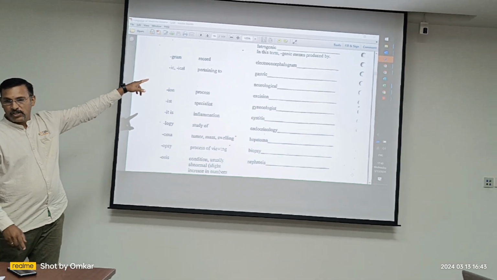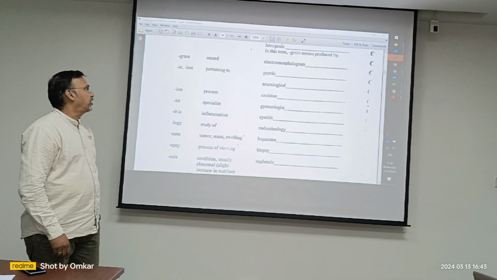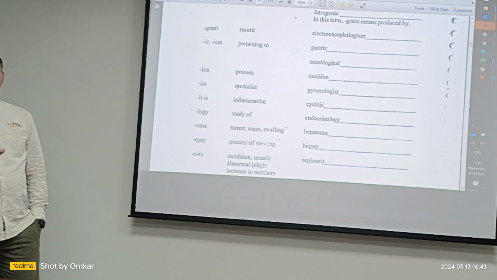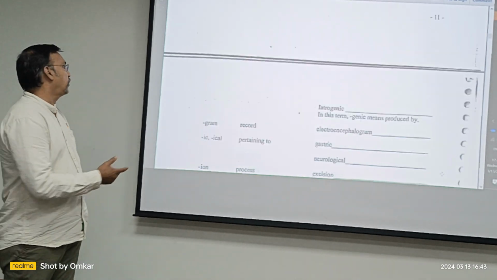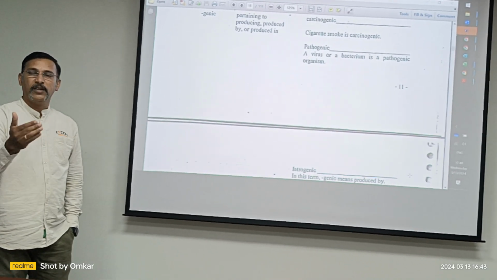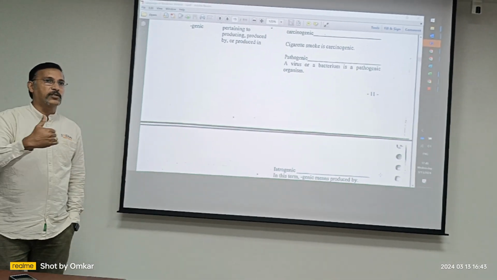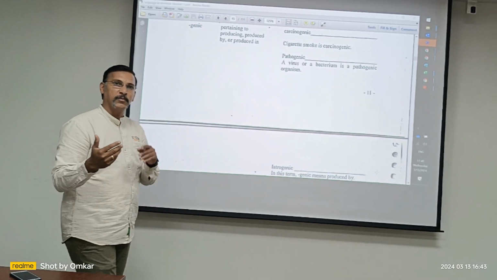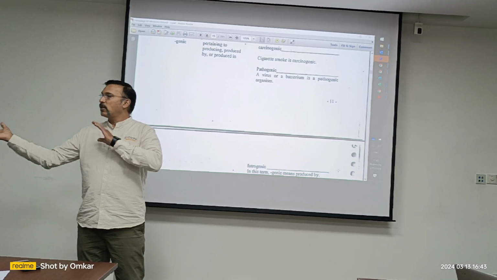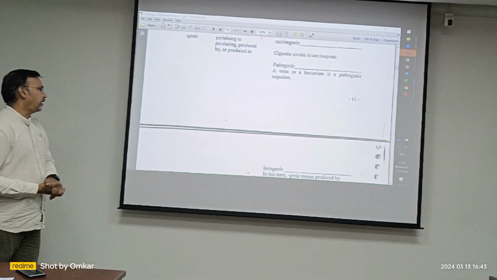Iatrogenic is there on the top of the sheet. Remember that time, actually pertaining to treatment. Iatrogenic. Sorry, here the genic means produced by treatment. Remember there I told you that different word meanings are there. Iatrogenic means pertaining to or produced by. Here it is produced by treatment. During a treatment in a hospital there can be a cross infection. That time we call it iatrogenic, because of treatment it caused cross infection to happen. Produced by treatment. Alright, next.